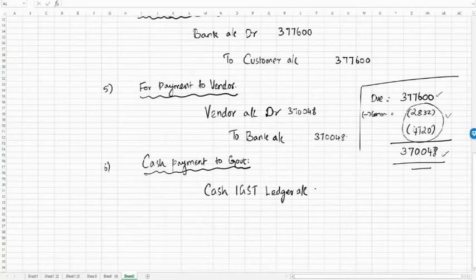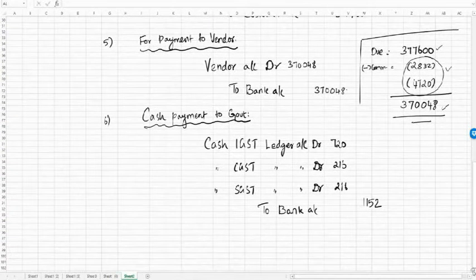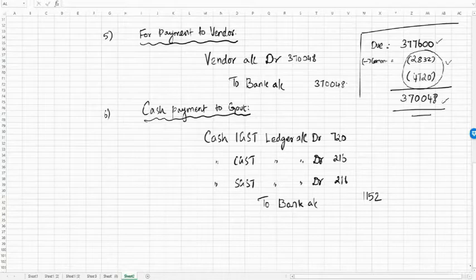So we will say cash IGST ledger account debit amount is 720. Then cash CGST ledger account debit, it is 216. Cash SGST ledger account debit 216. All three put together should be paid to the government through bank. So to bank account, sum of all three, which is 1152. Fine. So we have made the payment. Now we need not carry the payable accounts. So let's close that account by setting off with this cash ledgers.